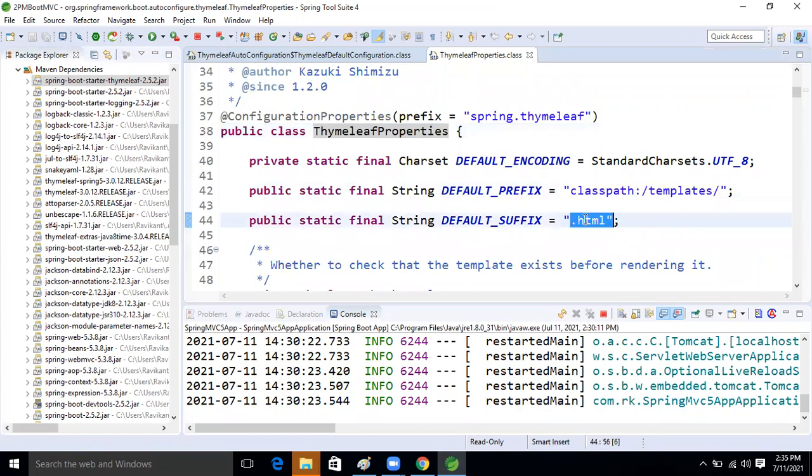Which location is there now? Classpath templates is there or not, guys? Come on. Very good.